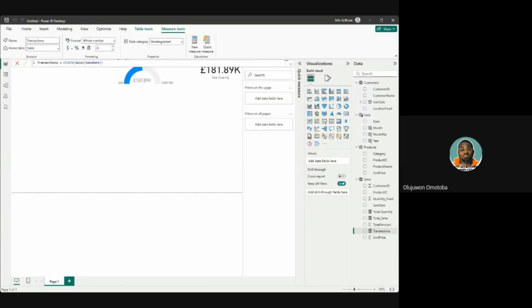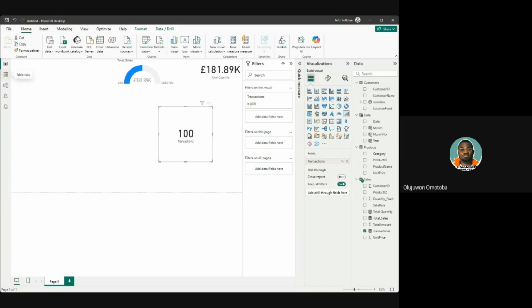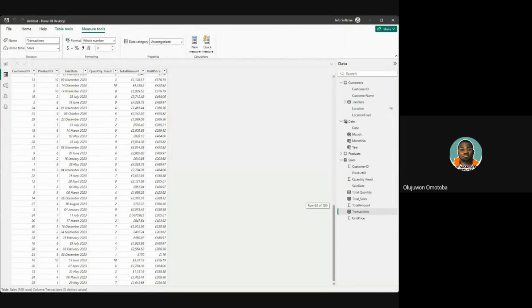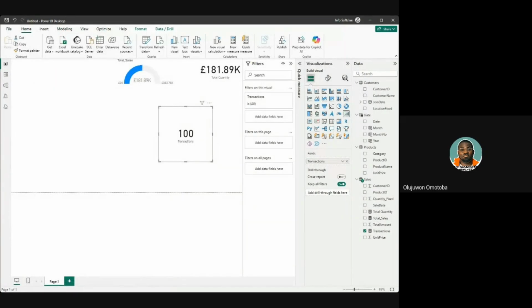All right, let's see if we did it right. When we put this here and use the card, you can see that there were 100 transactions, guys. So Christina is very correct. If you go to the table view, there are 100 rows of transactions. Now to get the average sales, she said sales divided by number of transactions.